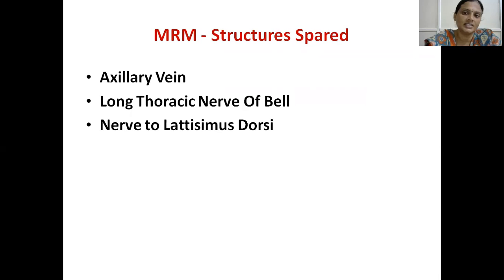What are the structures that you will spare in modified radical mastectomy? The axillary vein, Bell's nerve, called the long thoracic nerve of Bell, and the nerve to the latissimus dorsi.